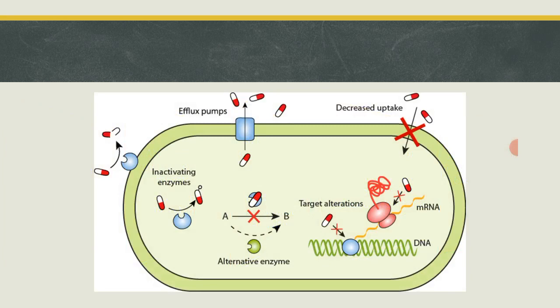Now the bacteria will decrease the permeability of that membrane, so that very little of the chemicals or products can transfer through the membrane, and in this way they will decrease the uptake of that antibiotic also, right? And if the uptake decreases, if very little of the antibiotic enters, it can be non-effective on the bacteria. So it is another way of developing resistance, or preventing the activity of the antibiotic against that bacteria.